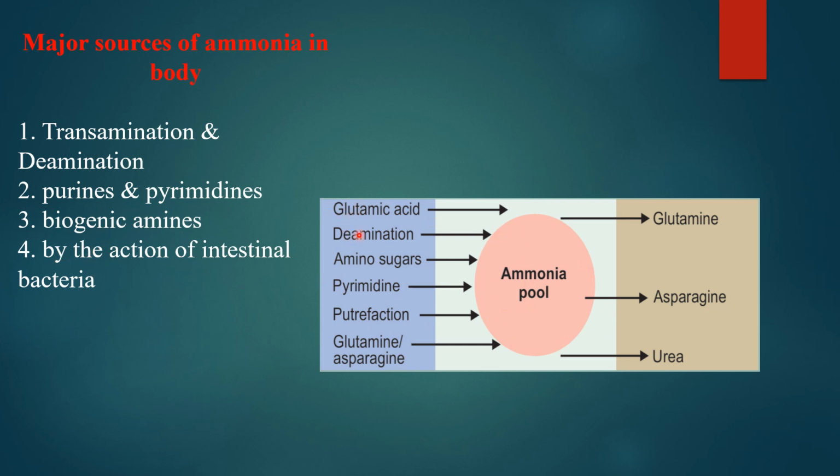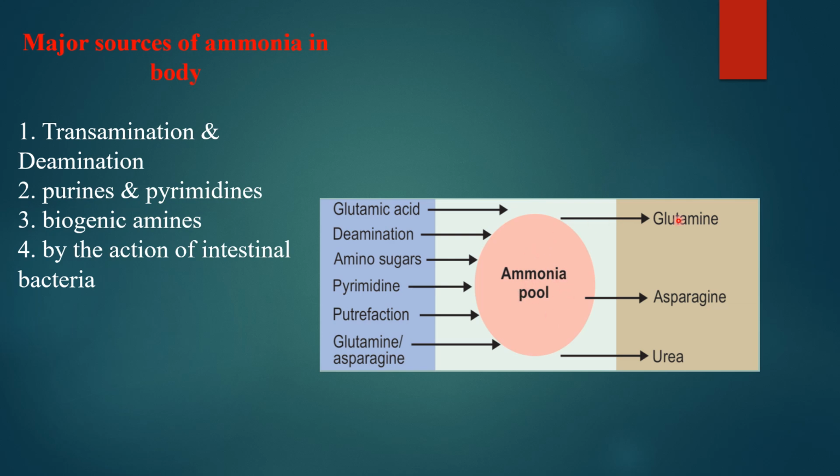So, glutamic acid, via the transamination reaction, converts into alpha ketoglutarate and releases ammonia via the action of glutamate dehydrogenase, the deamination reaction. Then degradation of amino sugars, then pyrimidines and purines degradation, then putrefaction caused in the intestine by the intestinal bacteria. Glutamine and asparagine can also be broken up into glutamate and aspartate, and urea and ammonia is released. So these are adding to the pool of ammonia in the body.